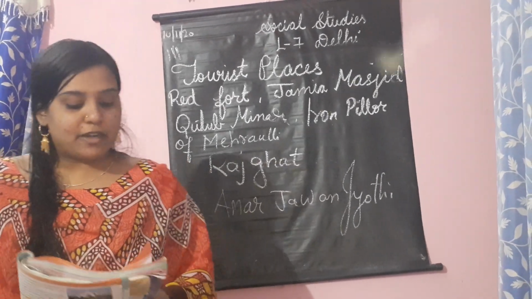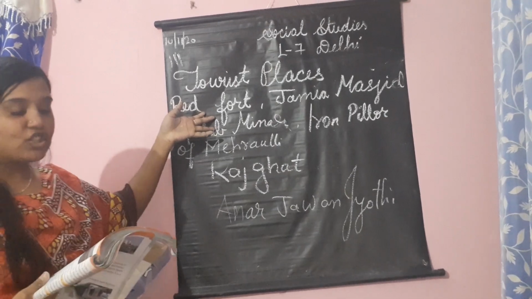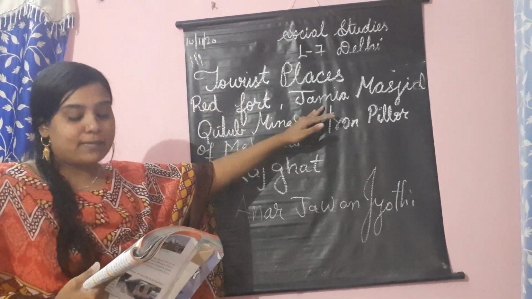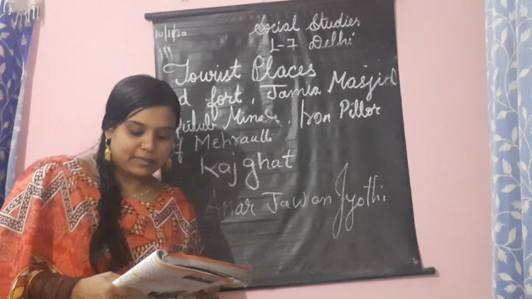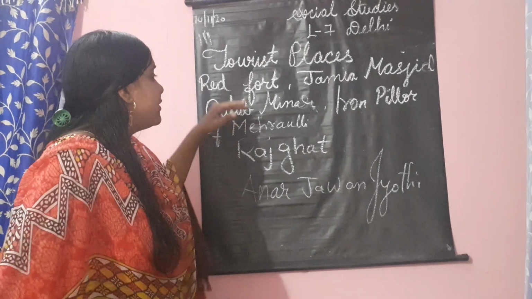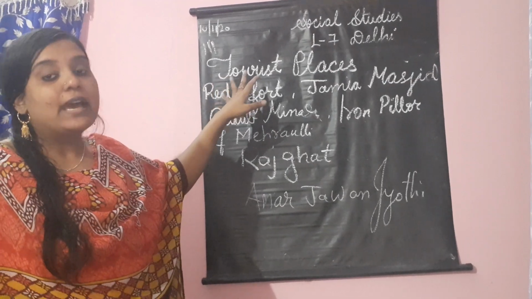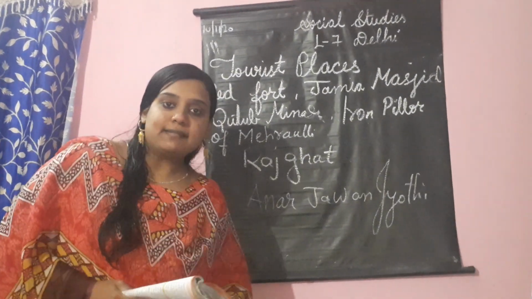For example, the Red Fort was built by Shah Jahan. It was made of red sandstone. Then Jama Masjid is the biggest mosque, also built in sandstone. It is the largest mosque in India. And on the Red Fort, the Prime Minister hoists the flag on Independence Day.